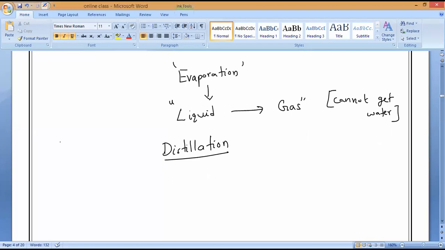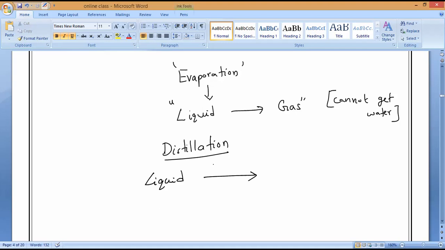So that is what it is. Distillation is the process where we heat a liquid to form vapor and cool the vapor to get back the liquid. That is why we can say distillation is the technique of liquid to vapor by heating and vapor to liquid by cooling. That is why we can use distillation to get both the products.